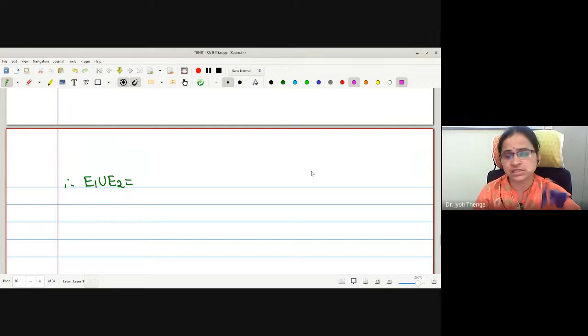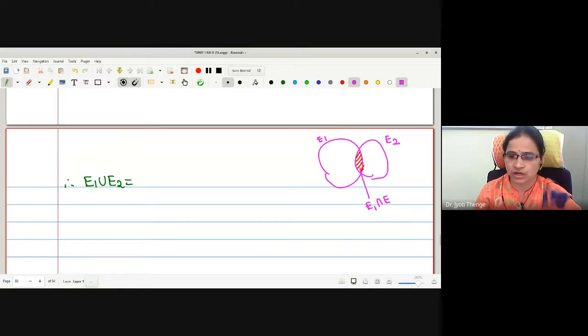So, the first statement I will make is if they have some intersection, like this is the intersection. Let this be E1 and let this be E2, and what is this common region? E1 intersection E2.